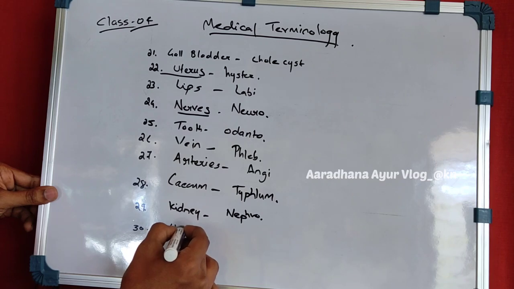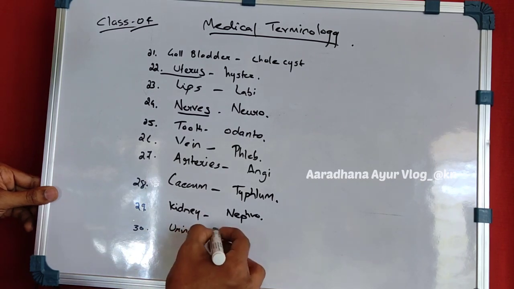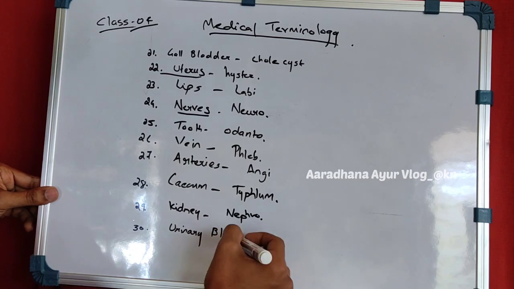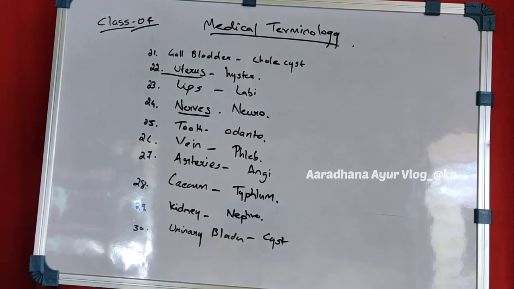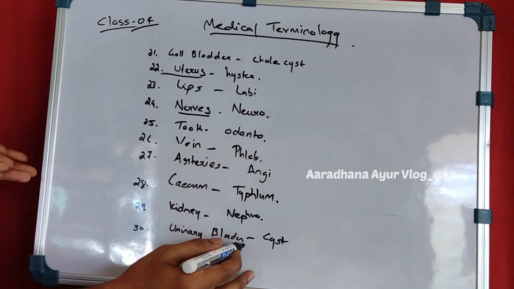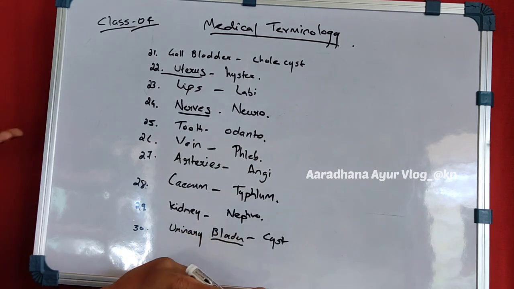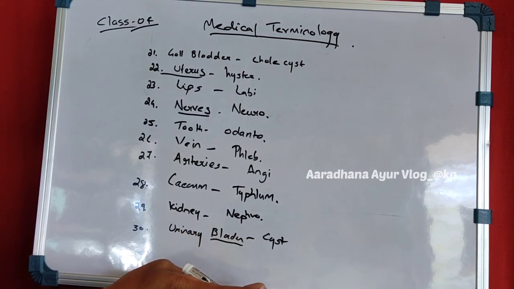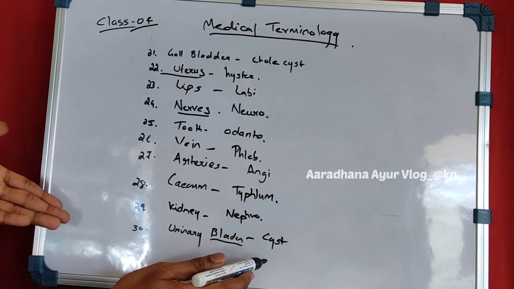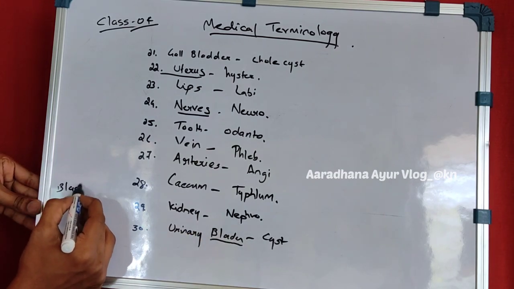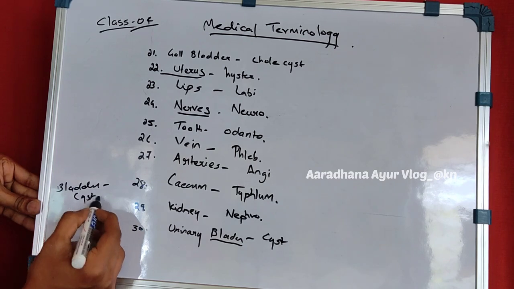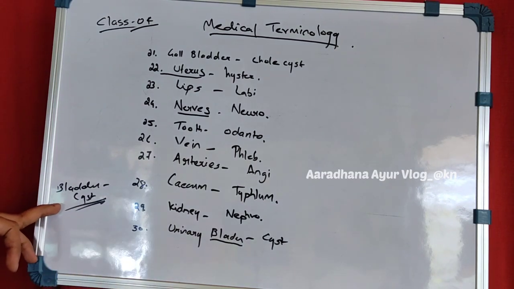And next is the urinary bladder. Urinary bladder, again it is bladder, it is also called cyst. So two organs are called cyst, that is bladder. You can just remember through bladder: one is gallbladder, which we call cholecyst, and here urinary bladder we call cyst.